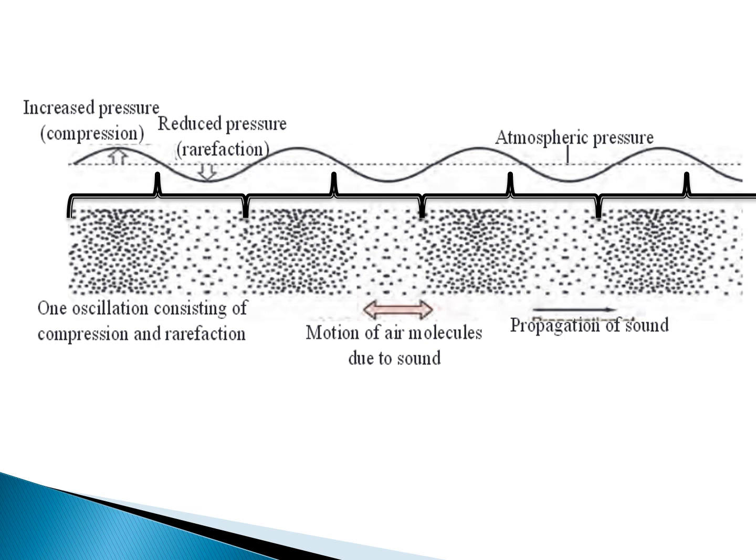And when you say frequency, its unit is hertz. So if I say I have a frequency of 512 hertz, it simply means that I have 512 cycles in a second. So how many cycles I have in a second tells me the frequency of that sound, and it is normally measured in hertz, written as Hz. That is how you normally write it. Okay, I hope this is clear.